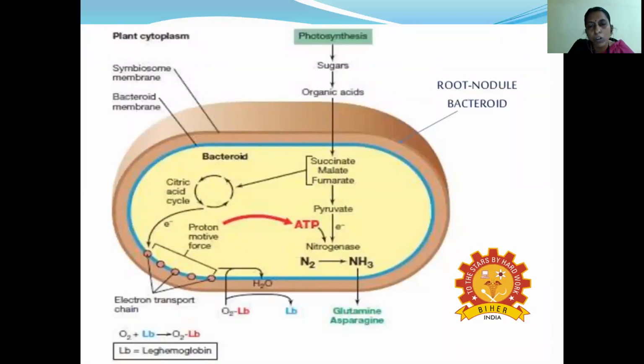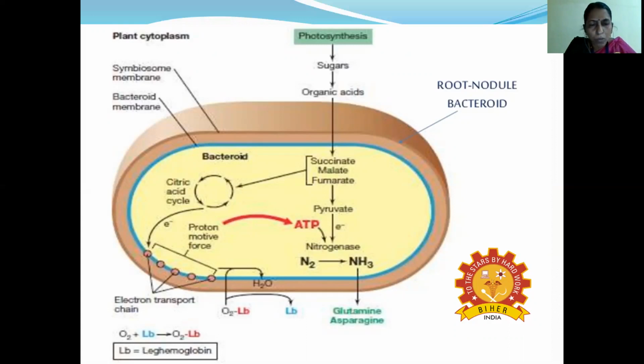It is carried out inside the bacteria. So from photosynthesis you get the sugar, and from the sugar the conversion is to organic acid, and that organic acid enters the bacteria. You get the pyruvate, right? And with the help of ATP molecules, you get the nitrogenase enzyme. And that nitrogenase enzyme is involved in converting nitrogen into ammonia. So this is carried out in the bacteria.